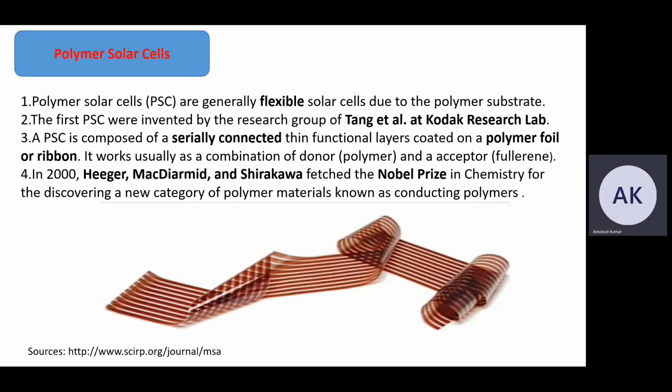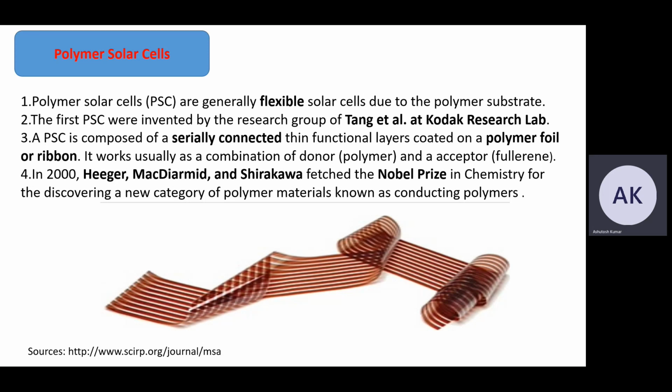Now we are moving on to polymer solar cells. Polymer solar cells are generally flexible solar cells due to the polymer substrate. The first polymer solar cell was invented by the research group of Tang et al. at Kodak Research Lab.